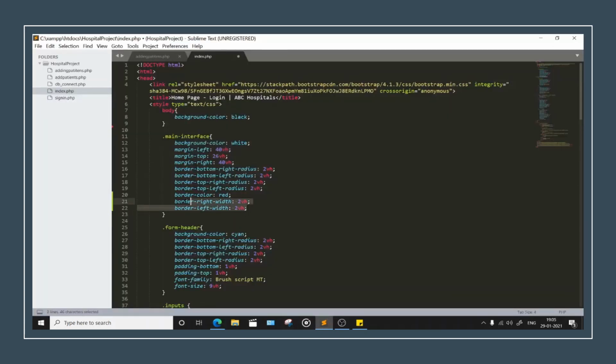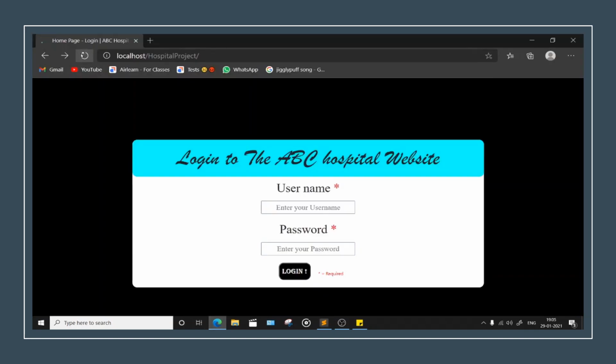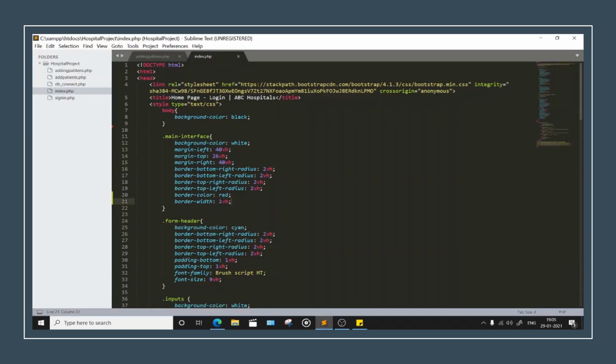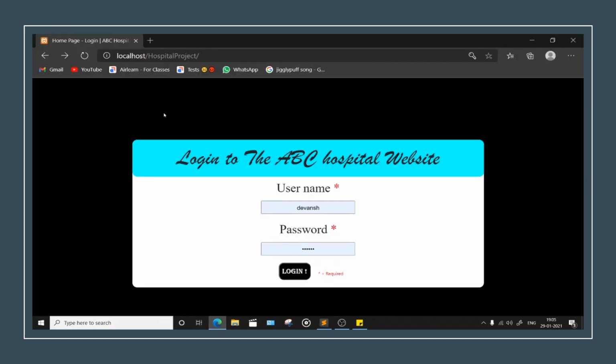Wait a minute. Border width. Let's just head down for that. 2vh and colon. Right. Just tell me if my background noise is too much. I will see for the next time. Alright. Okay, wait a minute. Yeah. Okay, no issue.